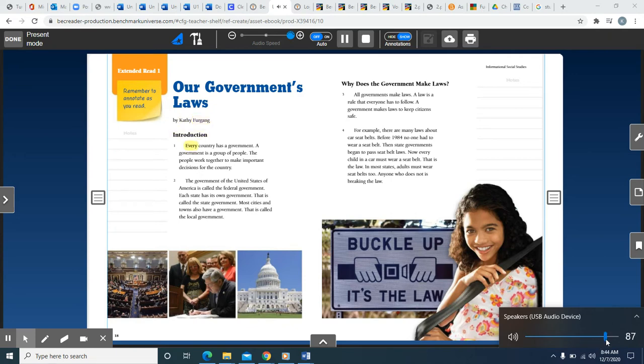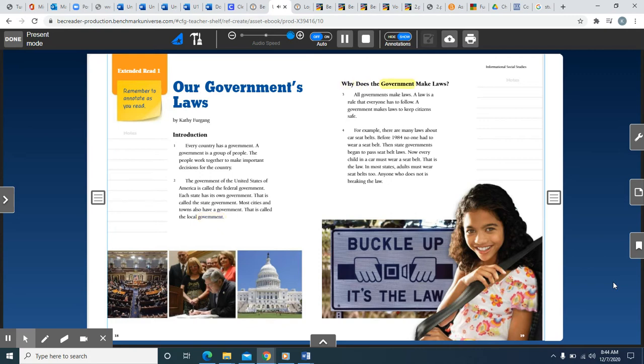Introduction. Every country has a government. A government is a group of people. The people work together to make important decisions for the country. The government of the United States of America is called the federal government. Each state has its own government. That is called the state government. Most cities and towns also have a government. That is called the local government.